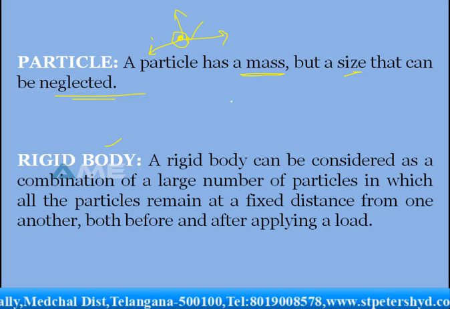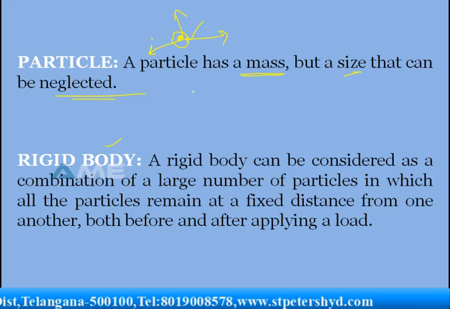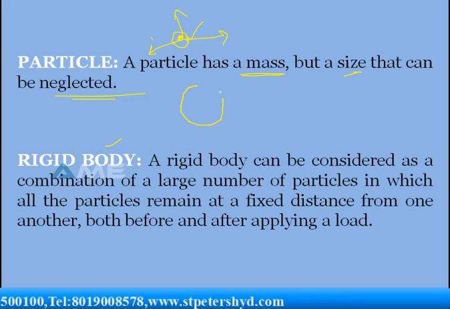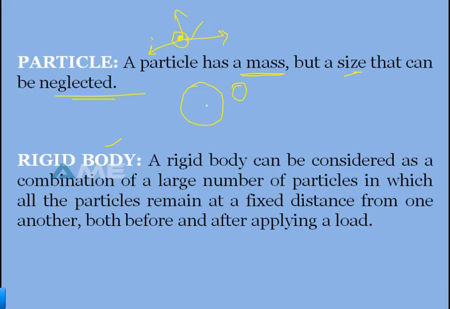For example, if you want to consider the earth and a moon which is rotating about this particular body, then we will consider these two, earth and moon, as particles. That means we will consider the mass, but we won't consider the size and shape of those two bodies. Why? Because for the sake of convenience, all the forces acting on it will act at a particular point.